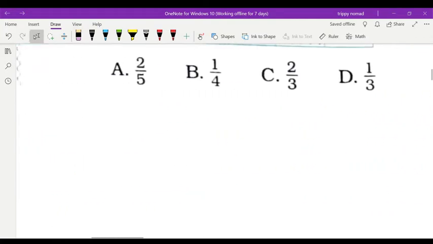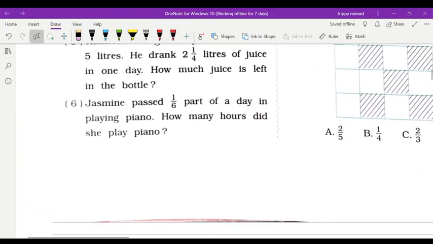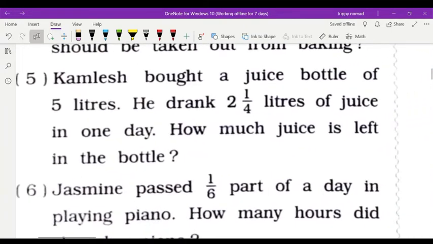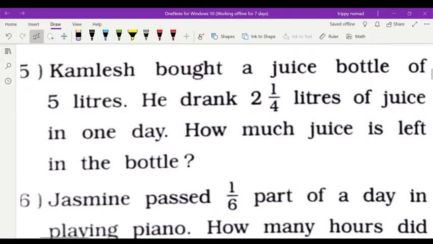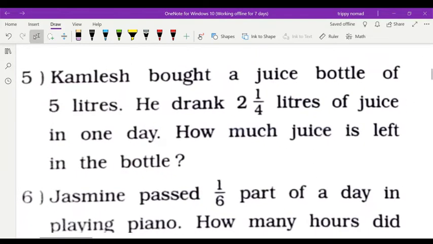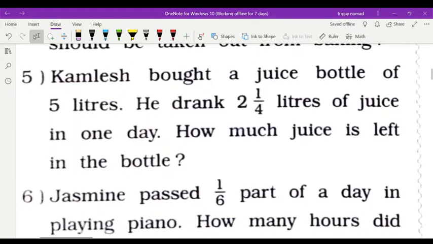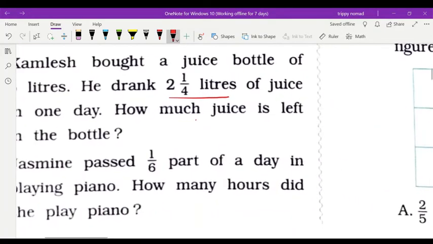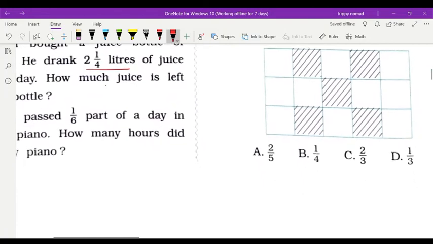Okay, now next question, question number 5. Kamlesh bought a juice bottle of 5 liters. He drank 2 integer 1/4 liter of juice in one day. How much juice is left in the bottle? Same way, children, left means you have to subtract. So how will we do this one?